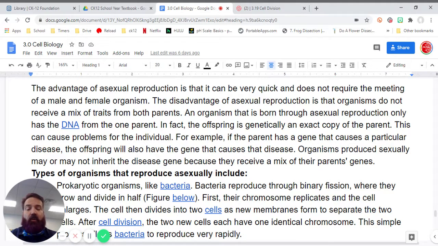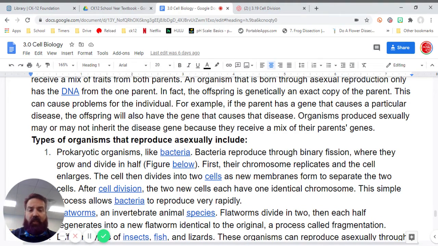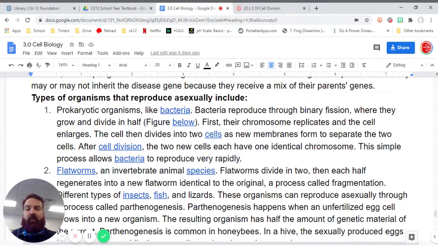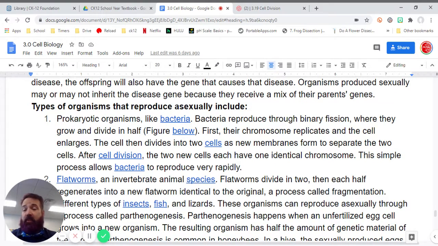An organism that is born through asexual reproduction only has the DNA from the one parent. In fact, the offspring is genetically an exact copy of the parent. This can cause problems for the individual. For example, if the parent has a gene that causes a particular disease, the offspring will also have the gene that causes that disease. Organisms produced sexually may or may not inherit the disease gene because they receive a mix of their parents' genes.